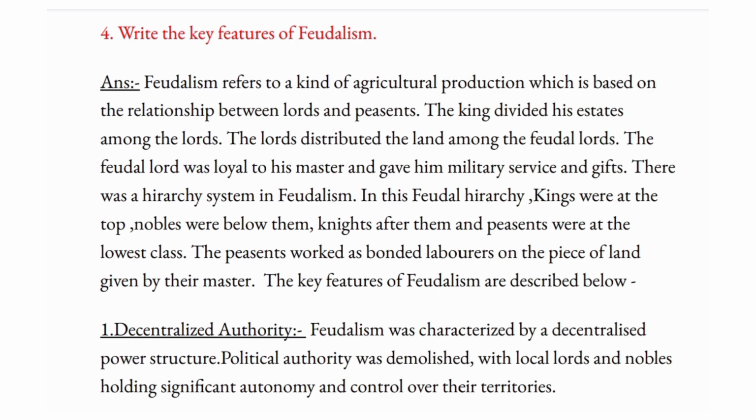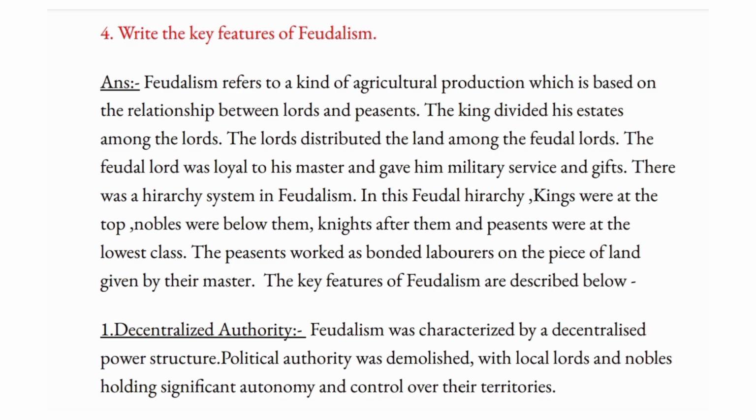There was a hierarchy system in feudalism. In this feudalism hierarchy, kings were at the top, nobles were below them, knights after them, and peasants were at the lowest class. The peasants worked as bonded laborers on the piece of land given by their master. The key features of feudalism are described below.